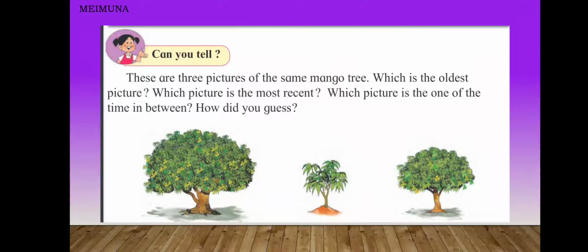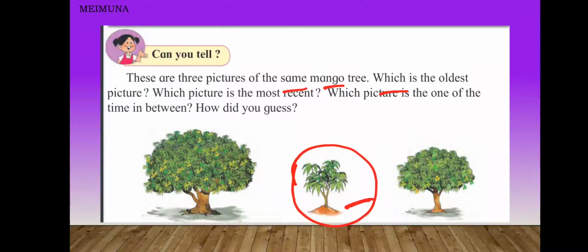And can you tell, there are 3 pictures of the same mango tree. Now which is the oldest picture? The oldest picture is this picture. Why? Because the branches and the trunk of the mango tree have not grown to their fullest.